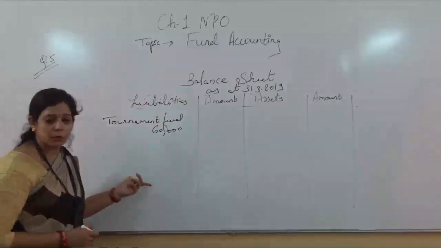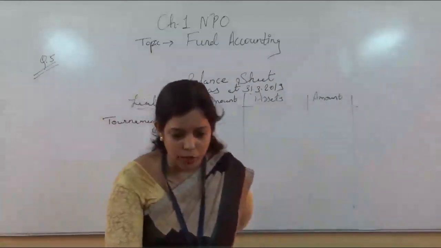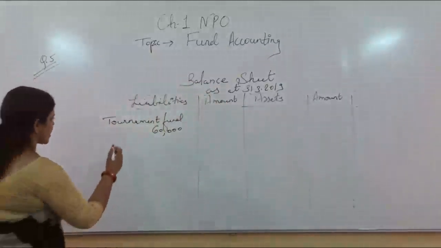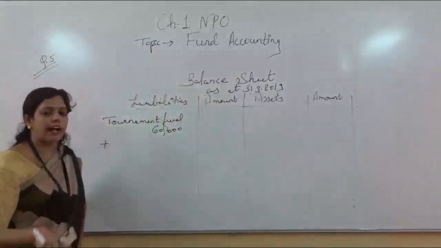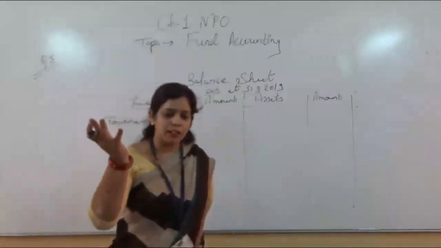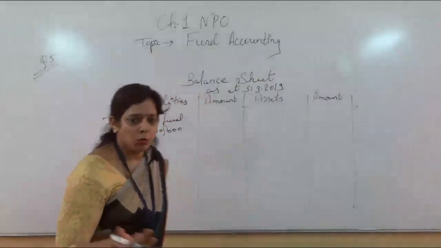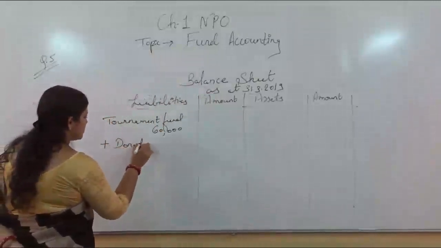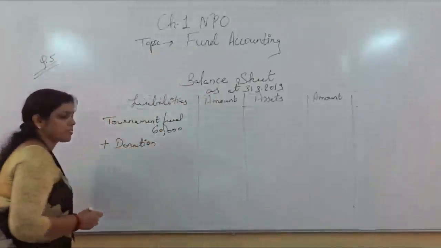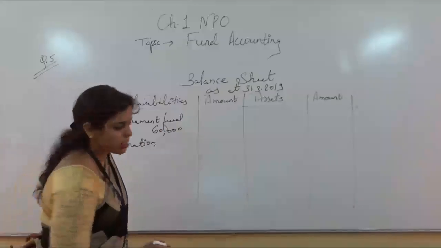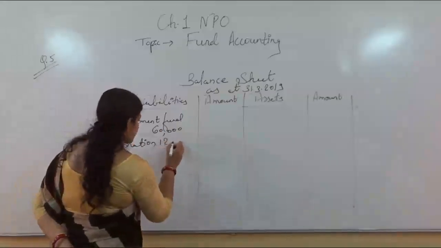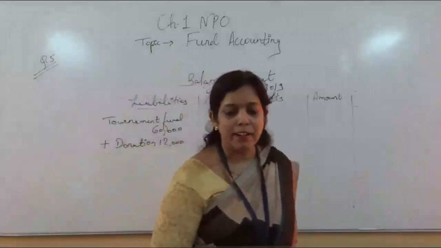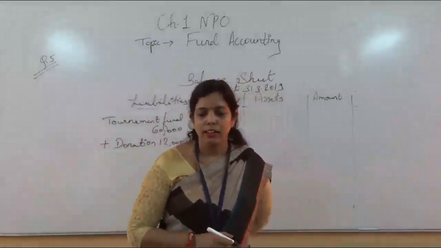So please be attentive. Next item you can see is donation. Some donation has been received for this fund, so obviously the donation will be added to the value of the fund. It will increase the value of the fund. Plus donation, because it is adding to the fund. How much donation is received? 12,000.